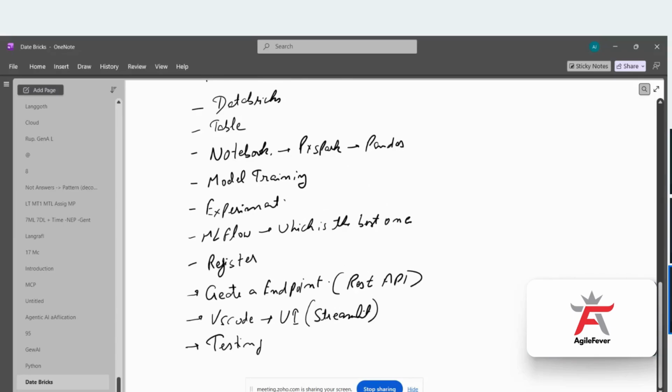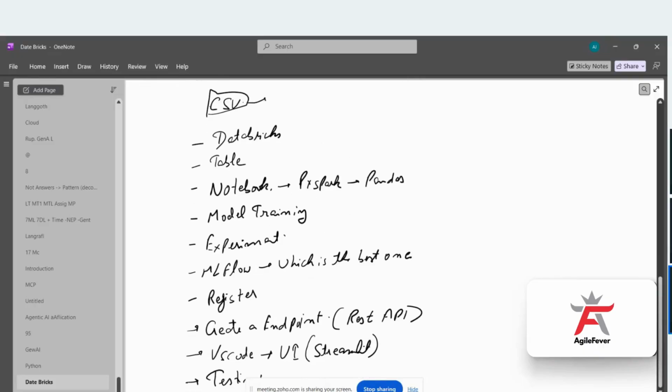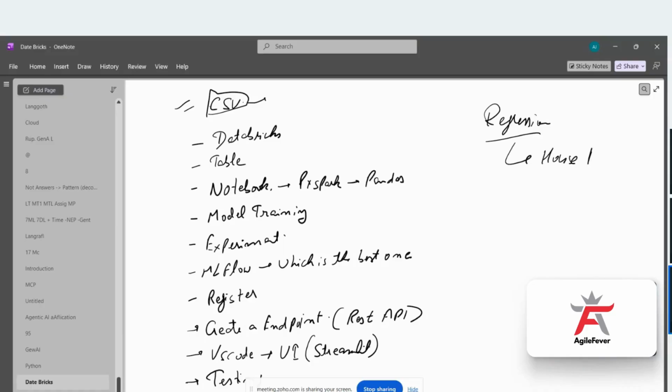I'll repeat what steps we are going to do. We have one CSV file, and this is a regression problem, where we are going to predict the house price. House price prediction. If you are able to achieve this task, then you can create any project, whether it's a classification or regression, and whether it has 1 million rows or 9 million rows. So these are the steps we are going to follow.